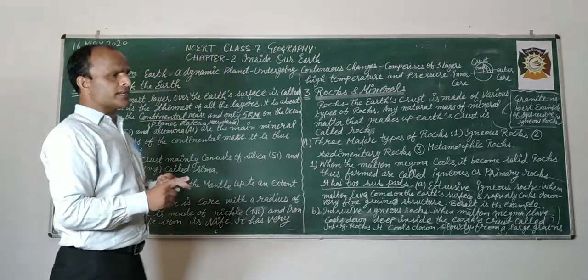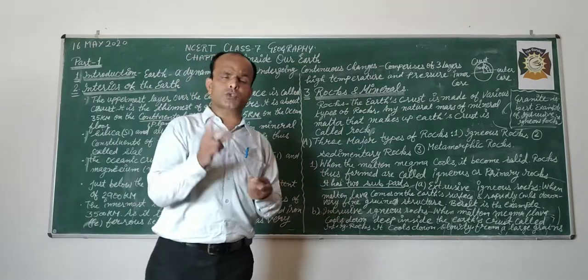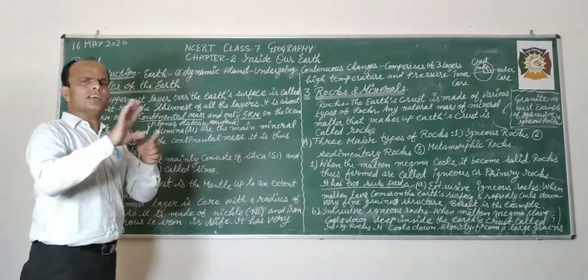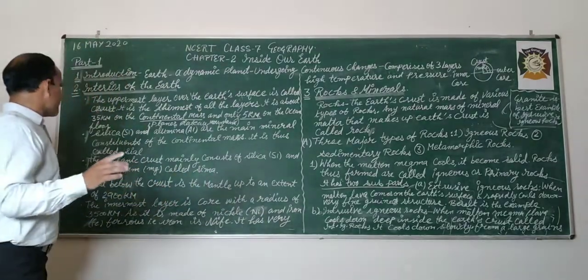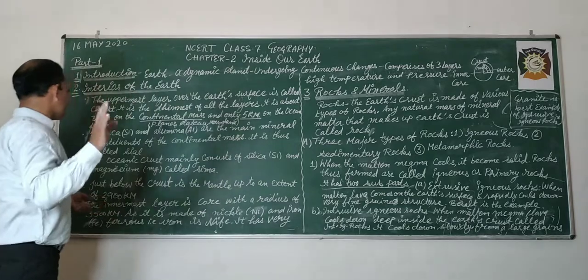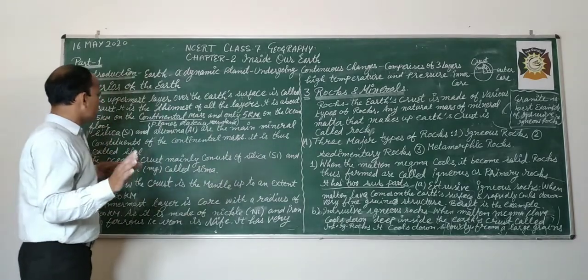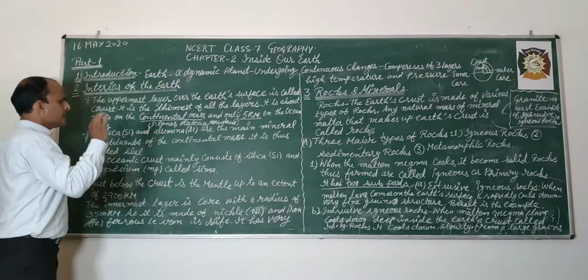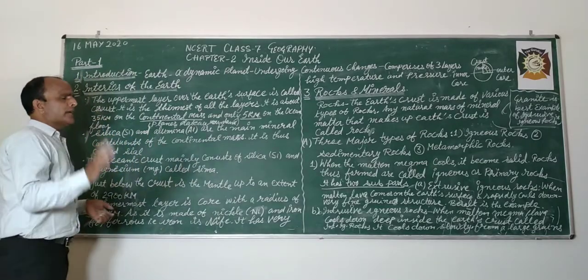On the continental mass, the crust has two components, silica and alumina. That is why it is called Sial. The second has also two constituents, silica and magnesium.